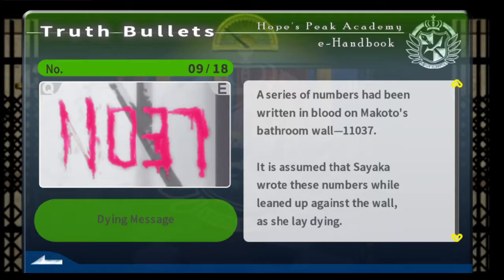But I don't know if they're numbers, though. Like, I feel like it could be her trying to write something. Like, that 3 looks more like an E to me. That's fair. But maybe I'm just dumb.